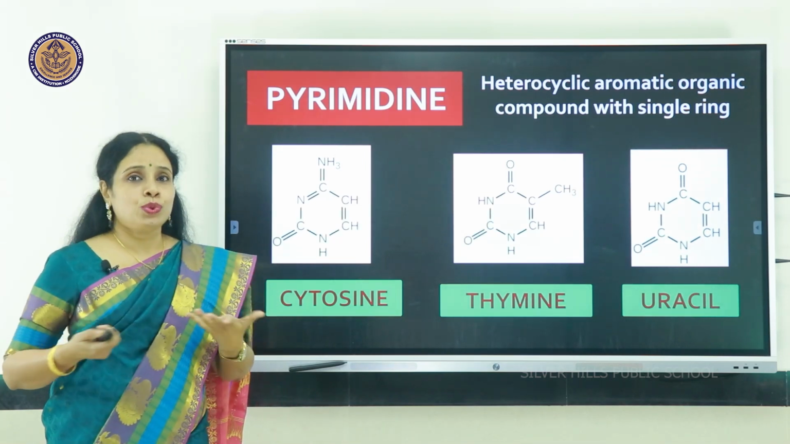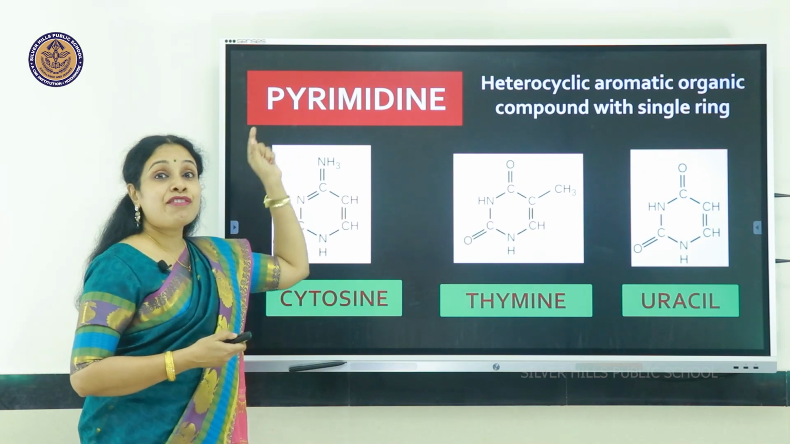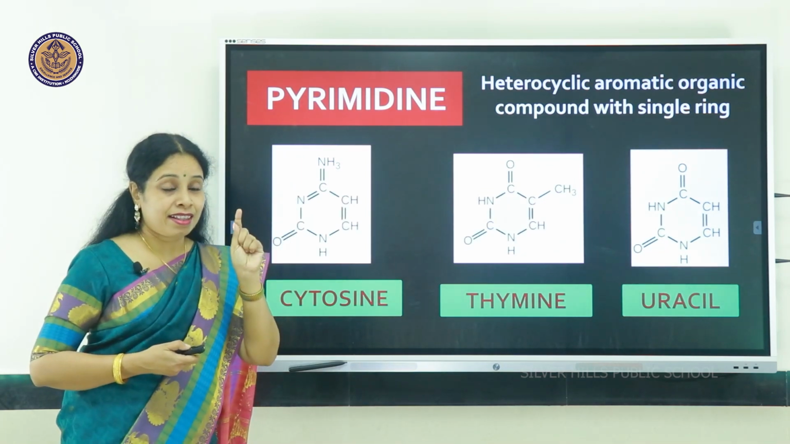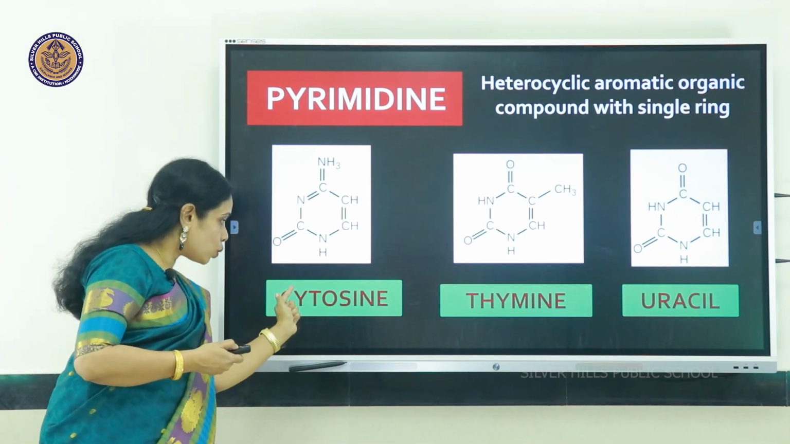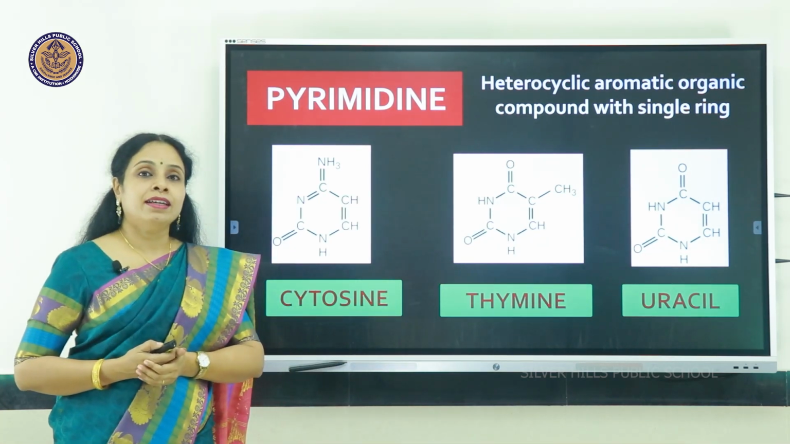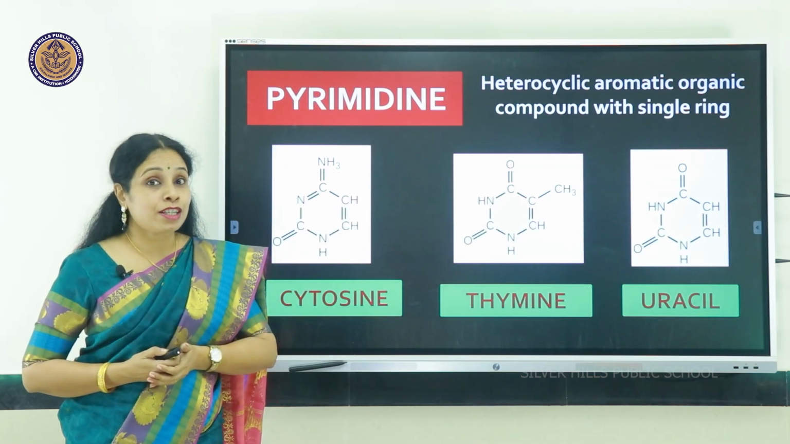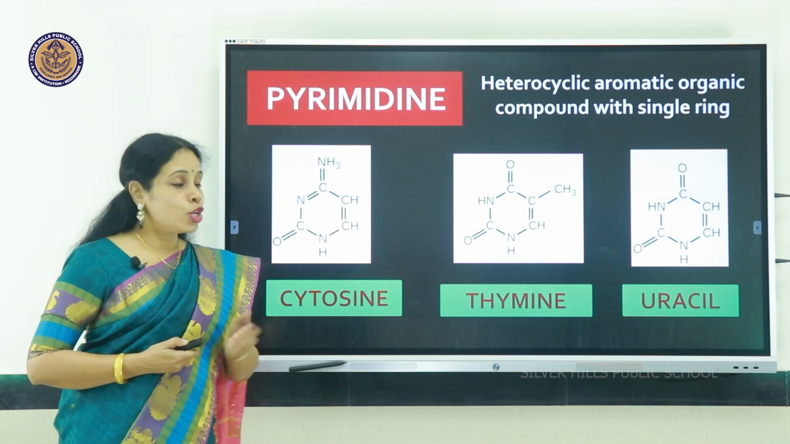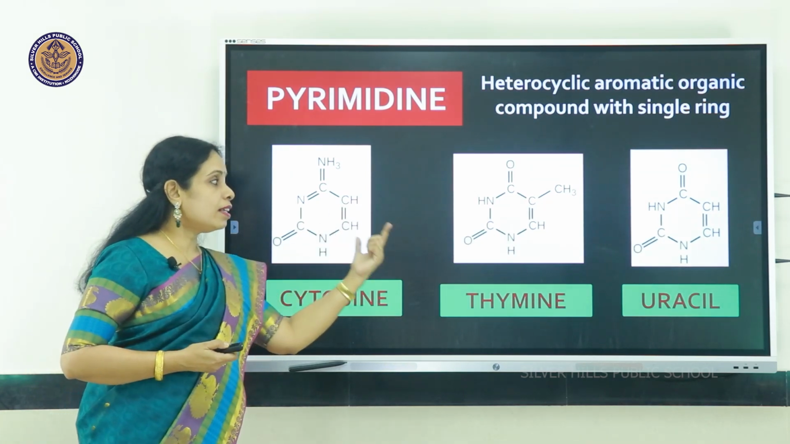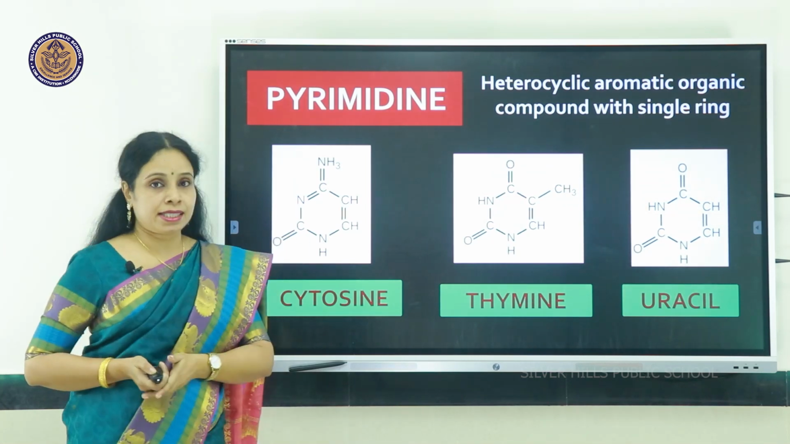I used to get confused how to remember it. So pyrimidine, that Y is there, Y, the alphabet. Here also cytosine has Y, thymine also has Y. And then uracil, that is the nitrogenous base present only in RNA. So these three, cytosine, thymine and uracil are called pyrimidines.